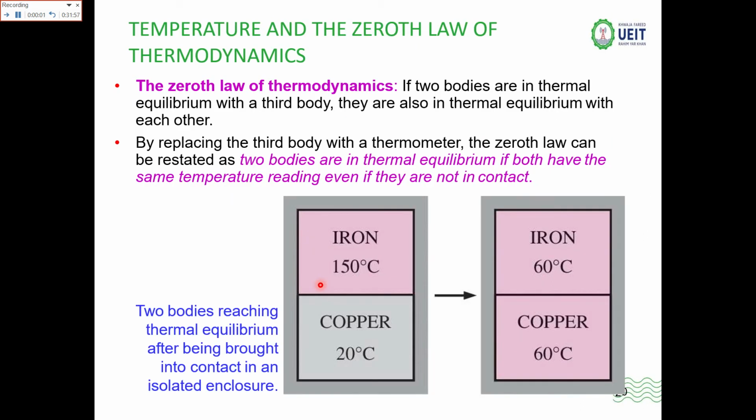Now the temperature and zeroth law of thermodynamics. The zeroth law of thermodynamics: if two bodies are in thermal equilibrium with a third body, then they are also in thermal equilibrium with each other. By replacing the third body with a thermometer, the zeroth law can be restated as: two bodies are in thermal equilibrium if both have the same temperature reading, even if they are not in contact.